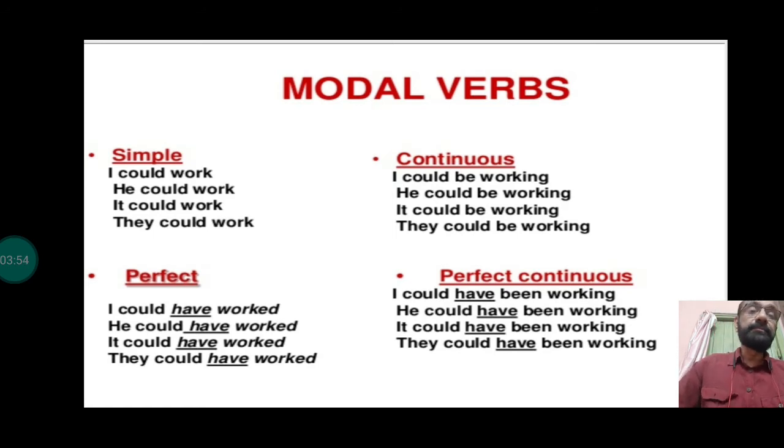Now this simple form, the continuous form, the perfect form, and the perfect continuous form. Here are a few examples. I could work, he could work, it could work, they could work. Continuous form: it could be working, he could be working, they could be working. The perfect form, have is added: could have worked, right? And perfect continuous, again have is there, but the verb is in continuous form, so it becomes working, the participle form.